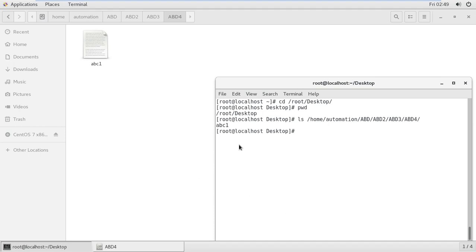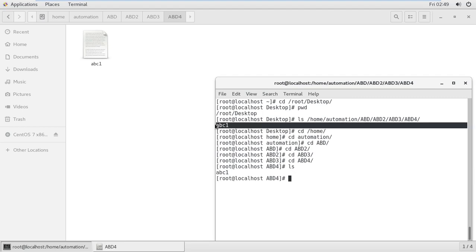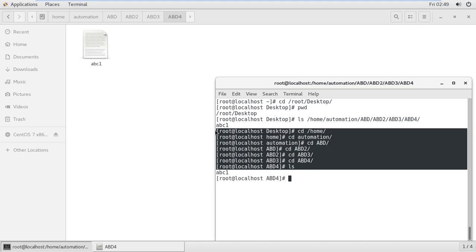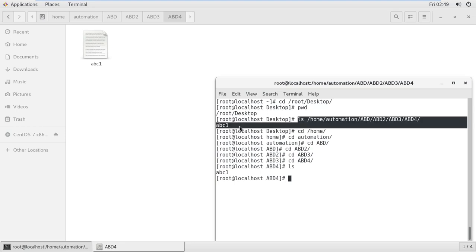So here it's showing abc3, abc1. This is called the absolute path. And right now I want to go /home, cd automation, cd abd, cd abd2, cd abd3, cd abd4, and the ls command. It's showing here abc1, the same output. Depending on this, I can say this is a junior system administrator, and this is a senior administrator.